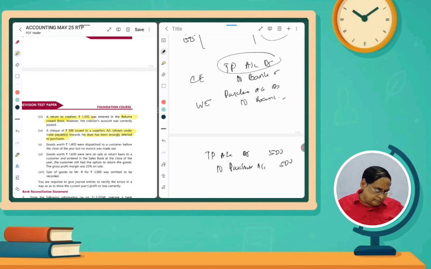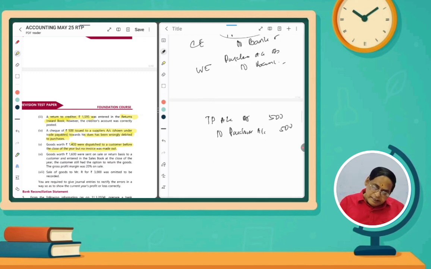And then the next one is, goods worth rupees 4,400 were dispatched to the customer before the close of the year, but no invoice before the close of the year. No invoice, that means what? Actually, goods dispatched means it is already almost a sale before the close of the year, I mean 31st March of the particular year. But no invoice was made. You have to make an entry, a sale entry. So customer account debit to sales. That is the correct entry.